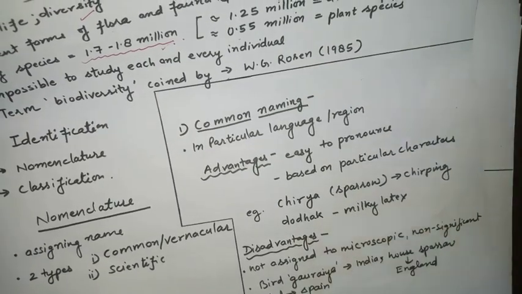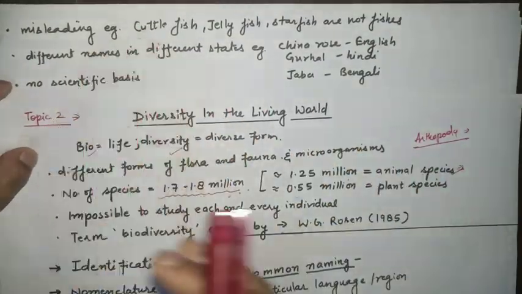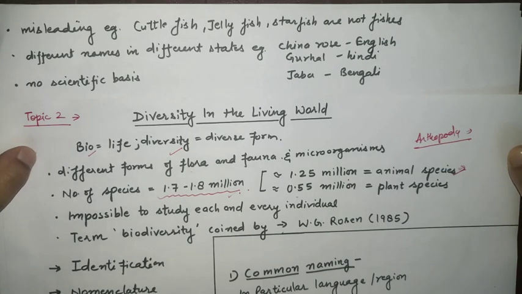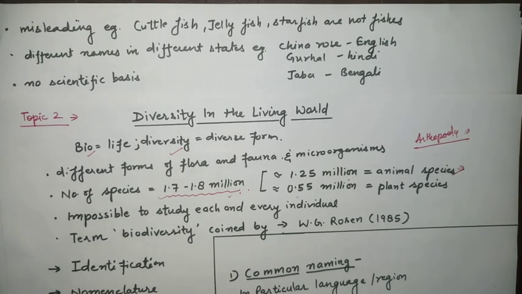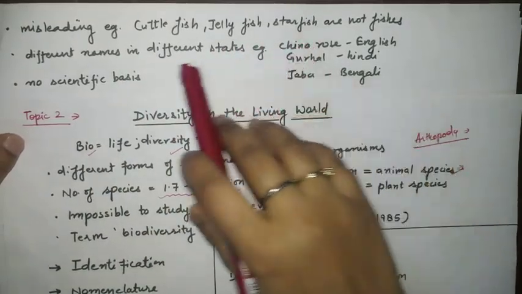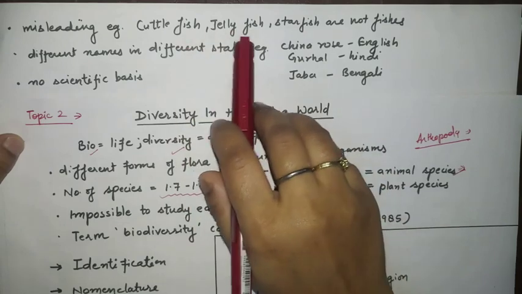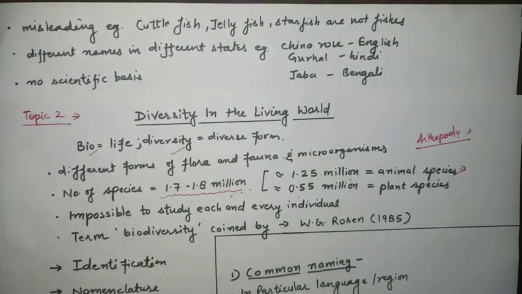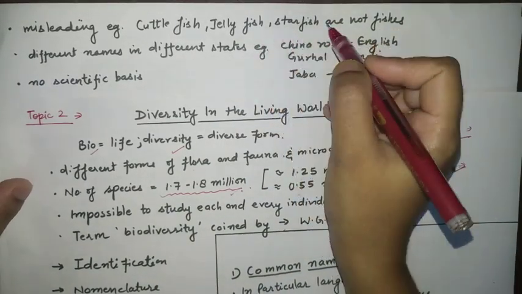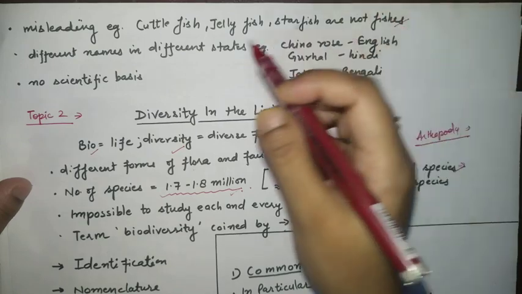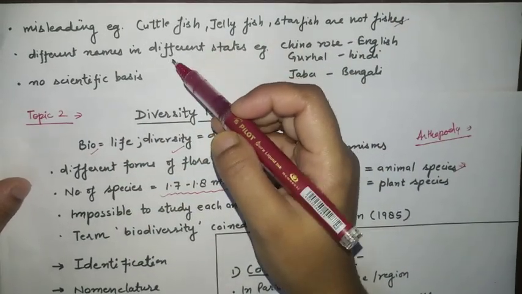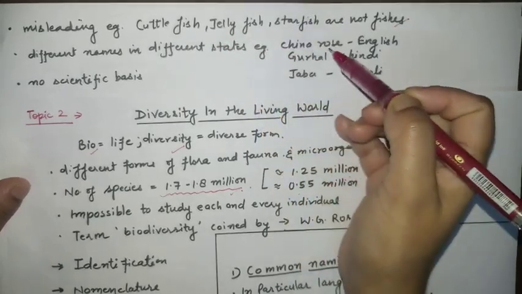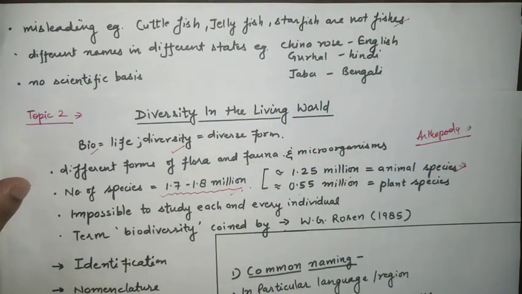Now in continuation of disadvantages, another disadvantage is what? Misleading. Some of the things we give names on the basis of morphological character, but sometimes they become misleading for us. For example, cuttlefish, jellyfish, starfish: you have given the name fish to all these three, but if you see the most important characters about them, they do not come under fish, they do not fulfill the criteria of being fishes. But on the basis of their morphological character, common people have given these types of names. Clear? So this is another disadvantage.